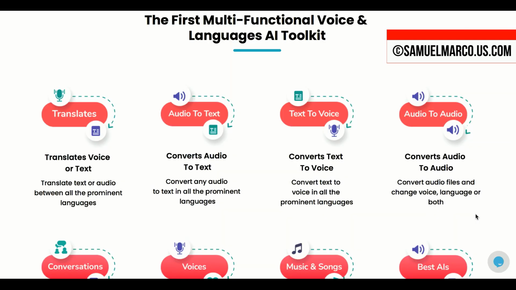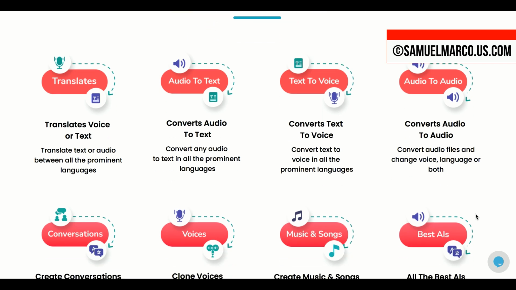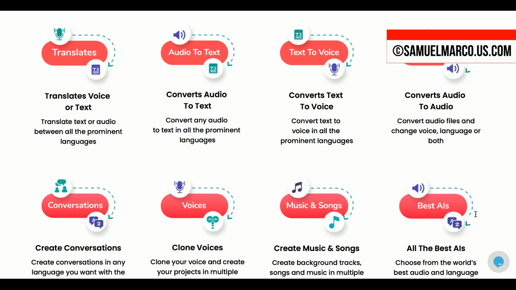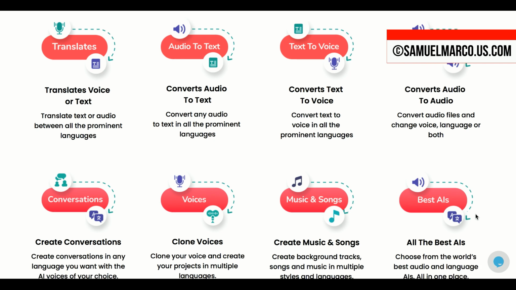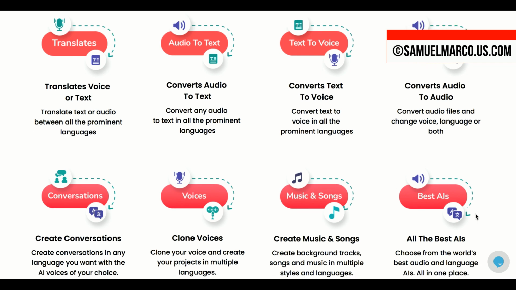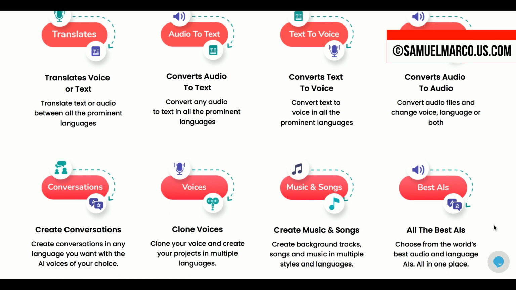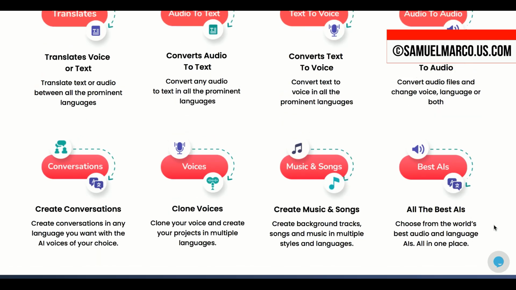Let's recap what you're getting with Voisi AI. You can translate voice or text, convert audio to text, and convert text to voice in all prominent languages. Additionally, you can convert audio files to change the voice, language, or both. Create conversations in any language with AI voices of your choice, clone voices to use in multiple languages, and even create music and songs in various styles. All of this is powered by the best audio and language AIs available in one place.